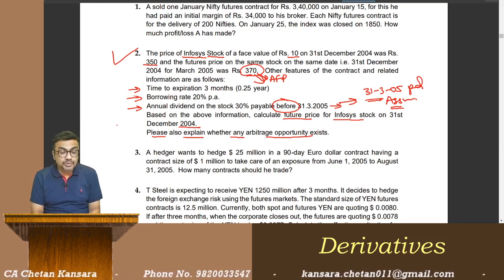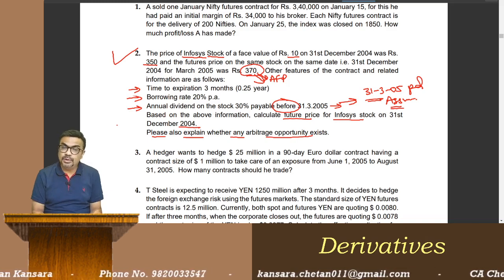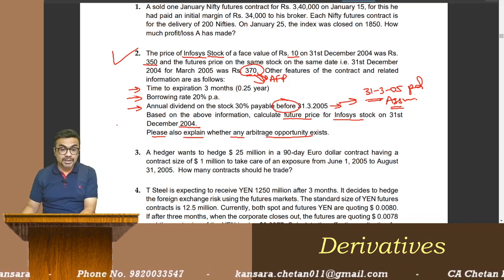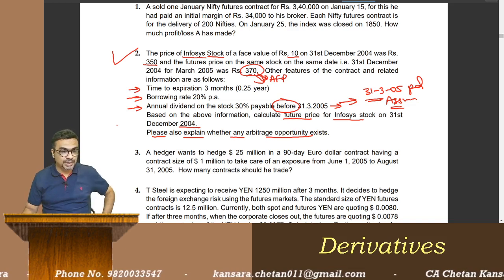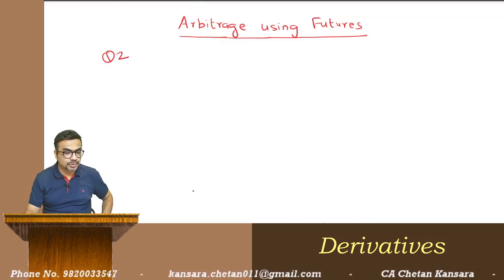Do we have to use CCRI, continuous compounding rate of interest? No, it is not mentioned. So use simple rate. Remember there is dividend but no time value to it. So let us start. Question number 2.